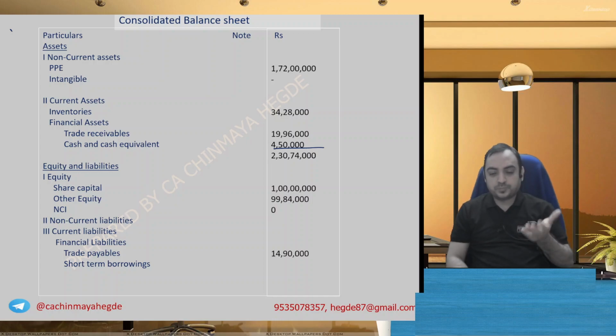Trade payables, we have done the calculation. Adjustment was there, remember. Short-term borrowings, that is overdraft. Is overdraft part of short-term borrowings? That's all total on the asset side and liability side.